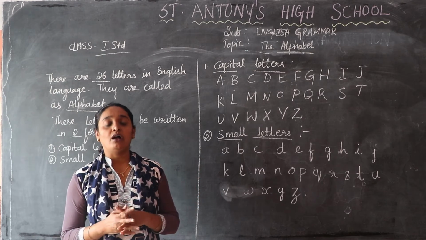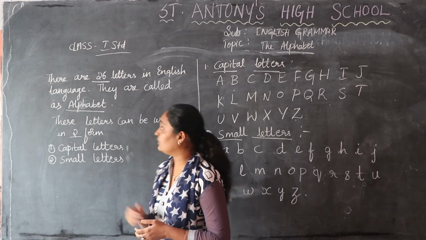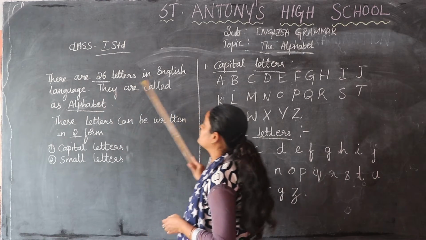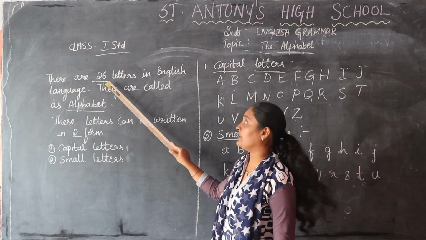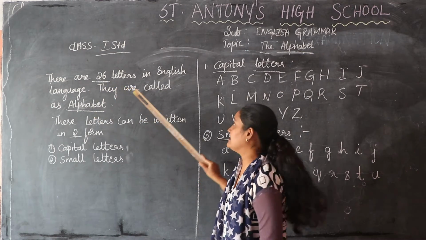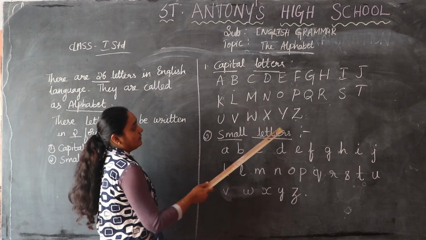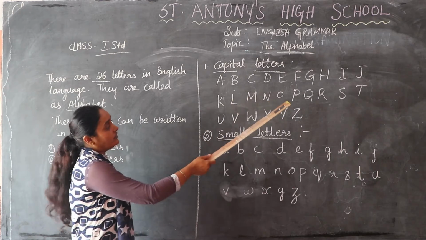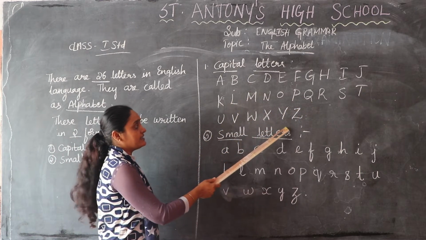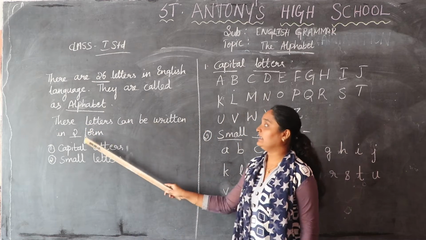So what are the alphabets? We can see here. There are 26 letters in the English language. How many are there? 26. They are called alphabets. What are these 26 letters called? Here you can see the alphabets. If you count, how many are there? There are 26 letters. Here these letters can be written in two forms.